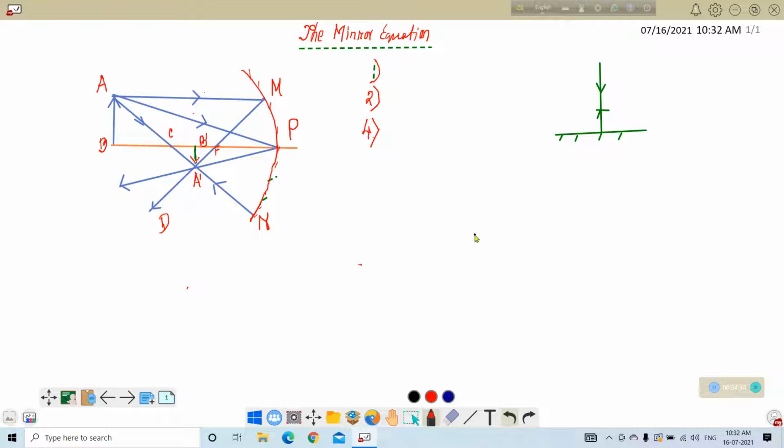Now, there is a definition regarding image formation.